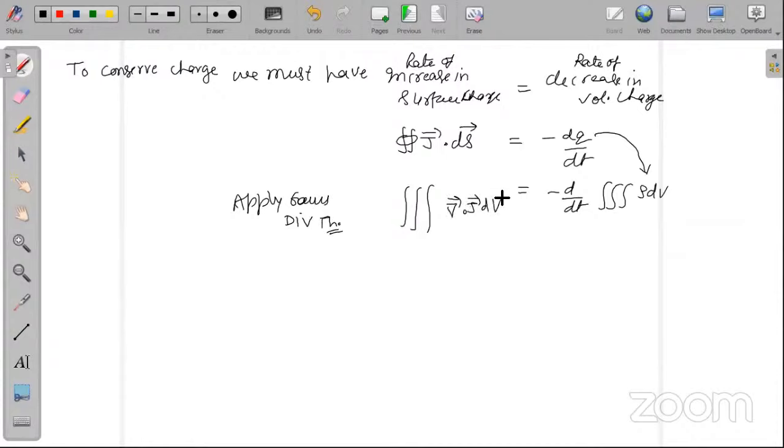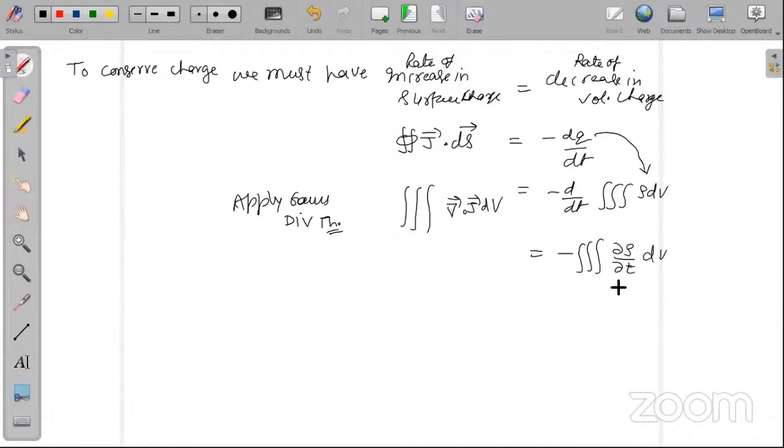Okay, now I want to take this d by dt inside. What should I do? I have done this concept once earlier also. It will become a partial derivative. Very good, dear beta. What was the reason I told you? Because any variable in this world is always varying with respect to time. Time itself never stops.